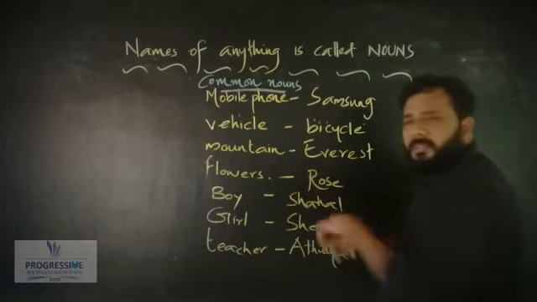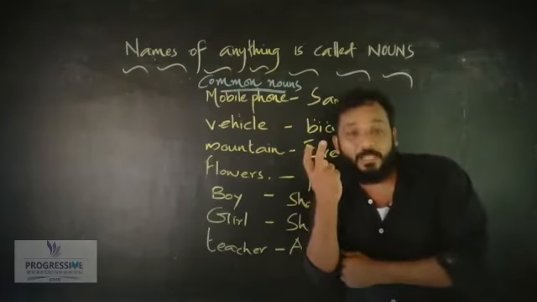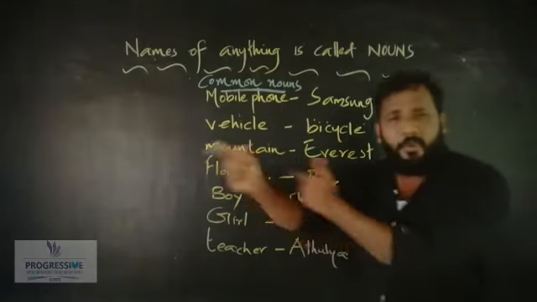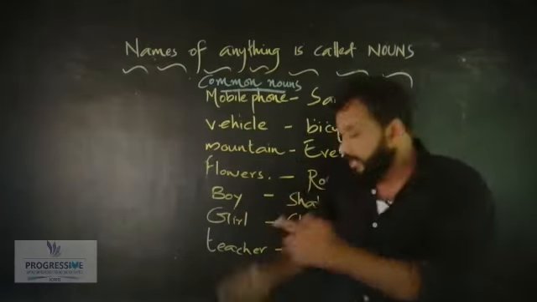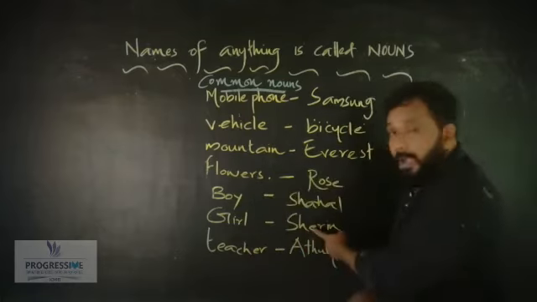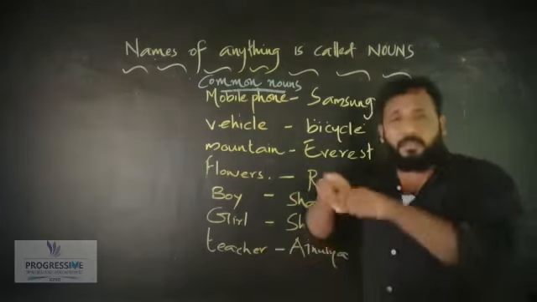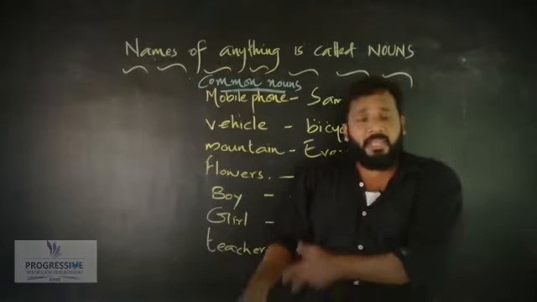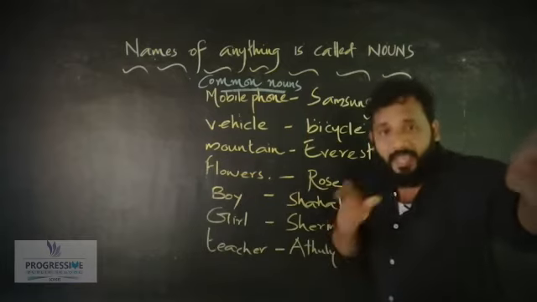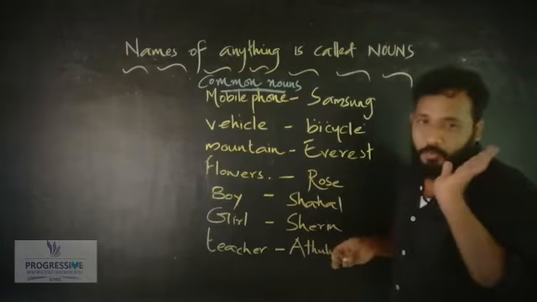Yes. Flowers. There are many flowers. But here we wrote rose. Rose is a specific flower. You can see here. Okay. And boy. There are many boys in the classroom. But I am speaking about Shahal. Okay. There are many girls in the class. But I am speaking about a specific girl. That is Sherin. Okay, and there are about 20 teachers in our school, but now I am speaking about Adulya ma'am. So these are specific nouns.